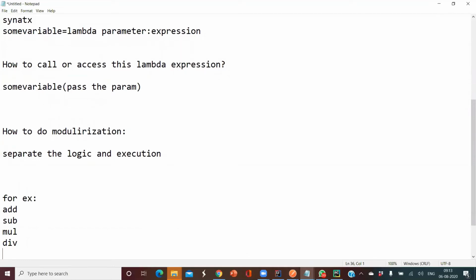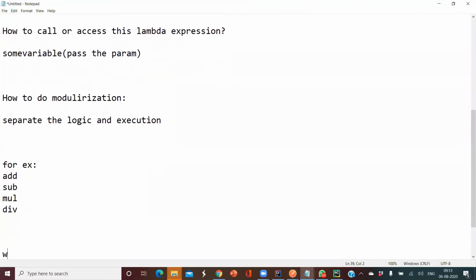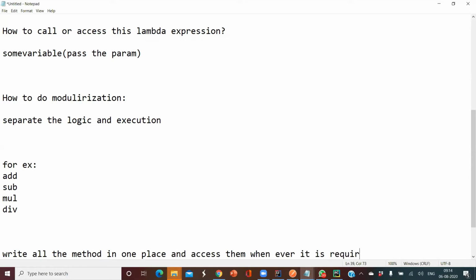So now what I want to do is write all the methods in one place and access them whenever it is required. That is nothing but modularization.